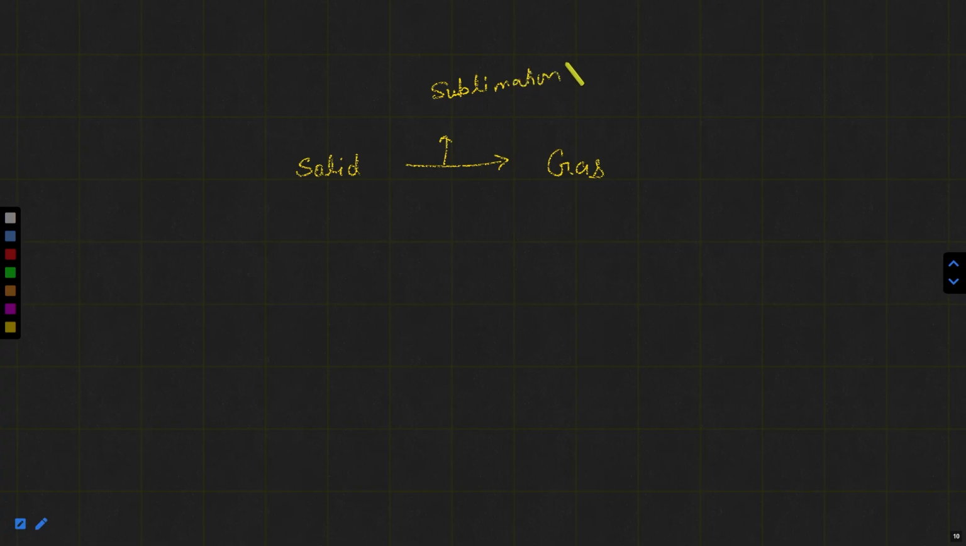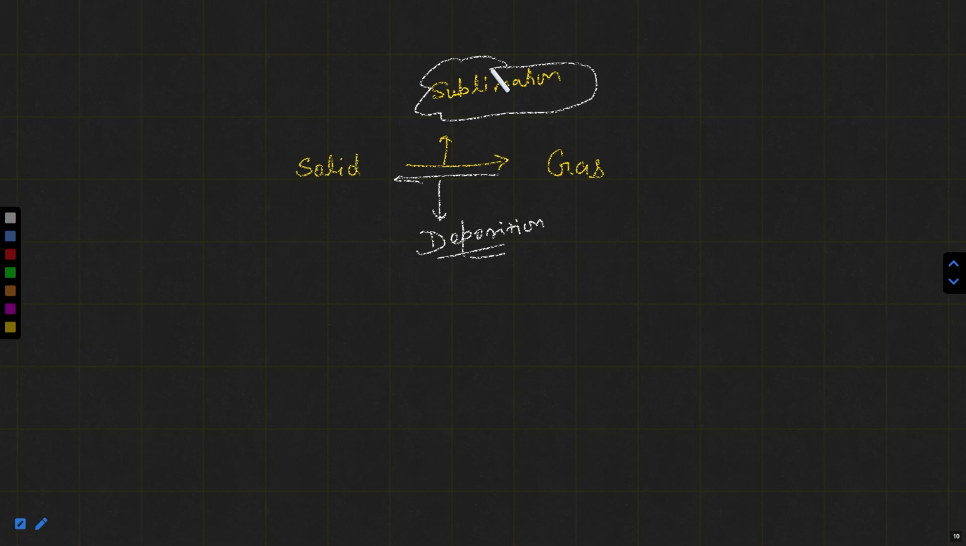Every substance is not a sublimable substance. Some substances like dry ice, camphor, naphthalene, anthracene, and solid iodine are sublimable substances. The reverse, the gas to solid conversion, is named deposition. But you have to add a single word here. The solid to gas conversion without passing through the liquid state is named sublimation, and the gas to solid